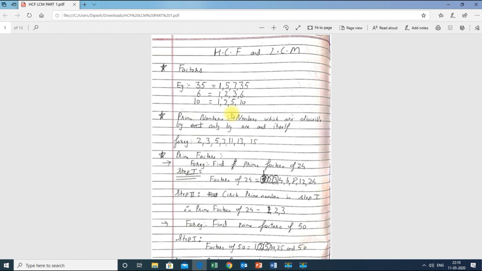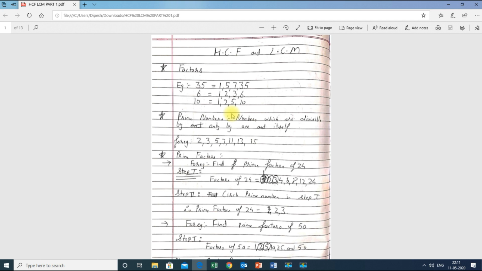A few such numbers are 2, 3, 5, 7, 11, 13, 17, 19, 23. There are many more, it goes to infinity. So the numbers which are divisible only by 1 and itself are called prime numbers.